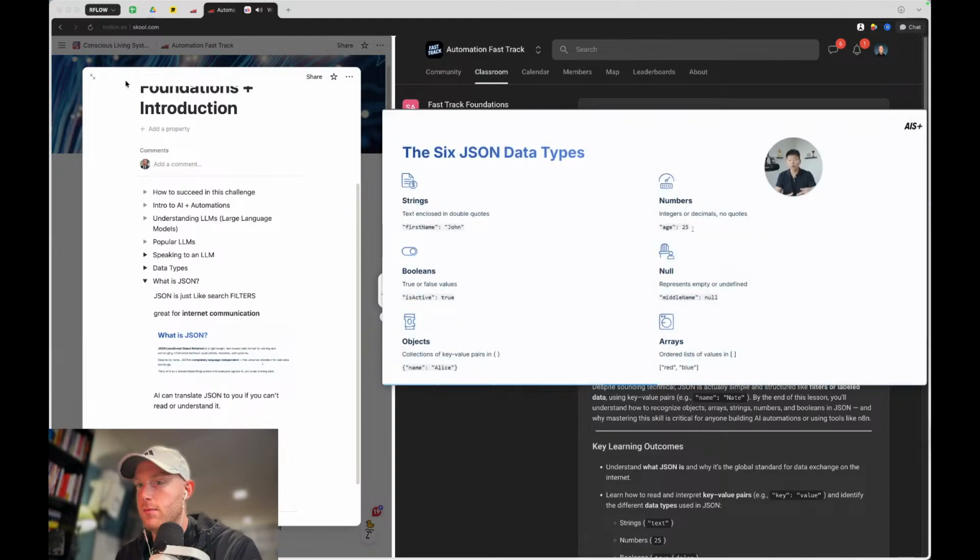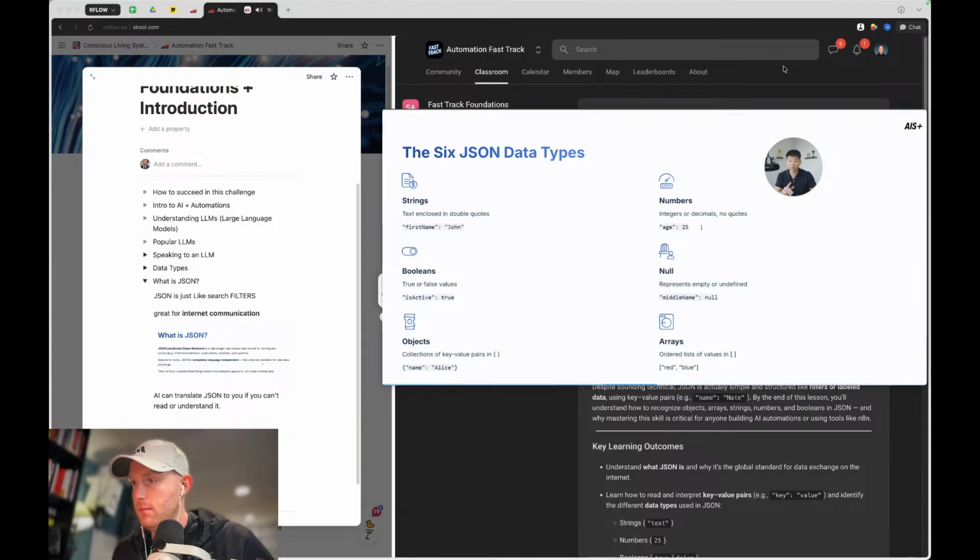Or 2025-9- whatever, that could also be formatted as a string. And so being able to understand, okay, there's no double quotes, so the computer knows it's a number. Not going to get too technical here, but that's important because let's say you wanted to add together or take the average of everyone's ages. You cannot take the average of strings. So you may be getting an error and you would say, okay, I need to convert all of these ages to numbers, and then I can do summarizations or calculations with it.